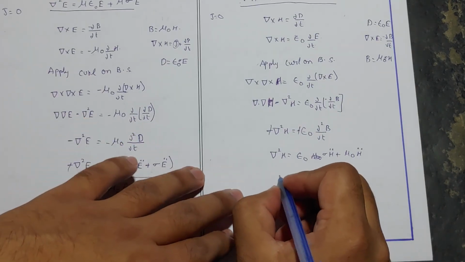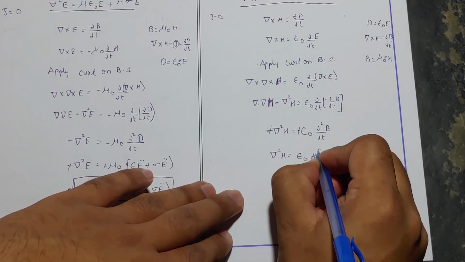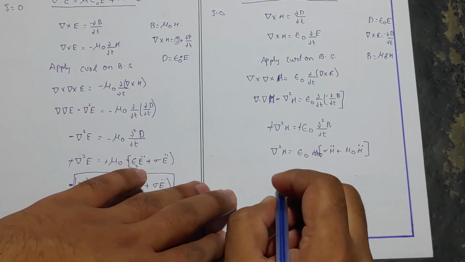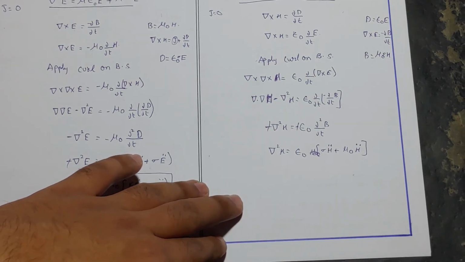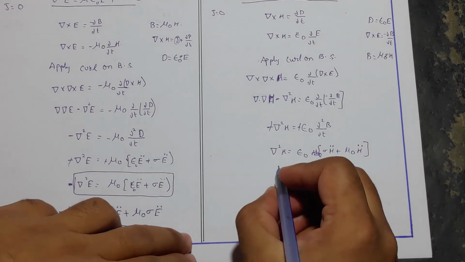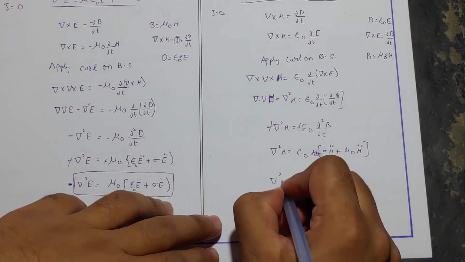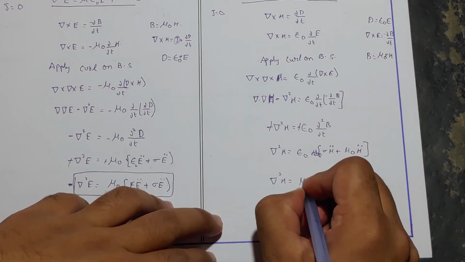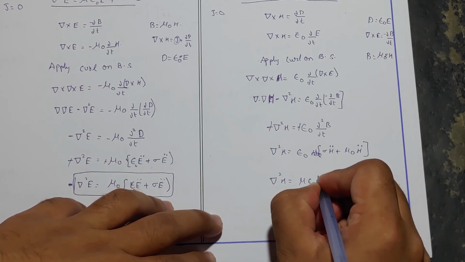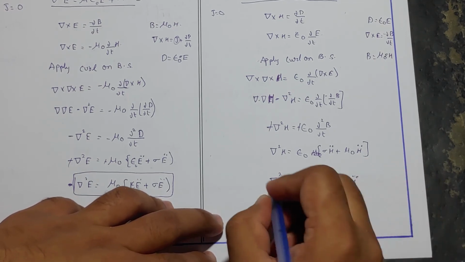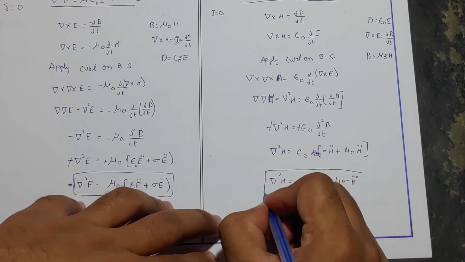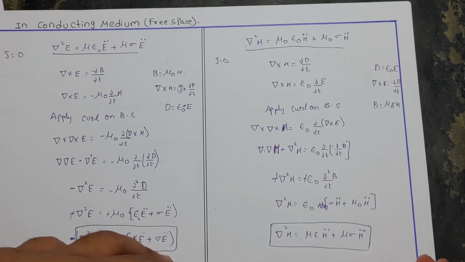This could be simplified and written as del square H is equal to mu epsilon H double dot plus mu conductivity H dot. This is our final equation.